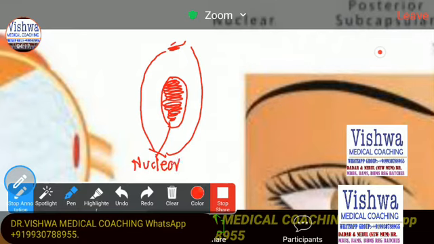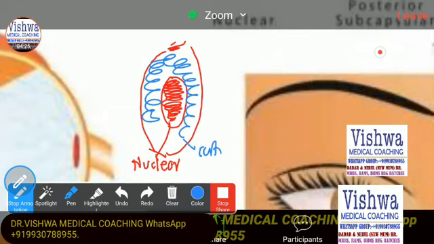Whereas we can have opacity developing in the peripheral portion. This is called a cortical cataract. In some cataracts, the opacity develops only in the posterior capsule. This is called a posterior capsular cataract.